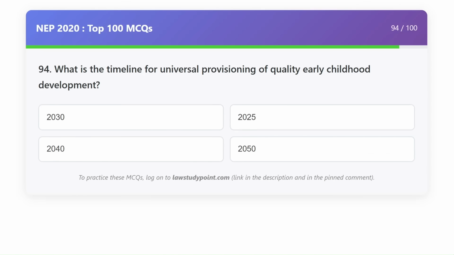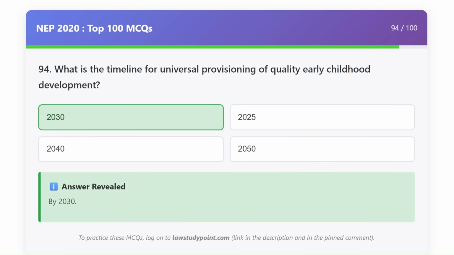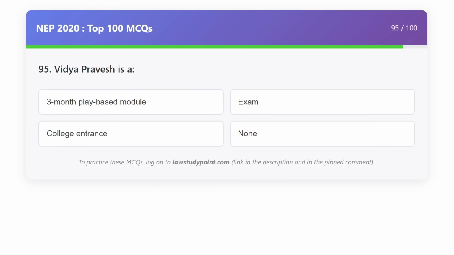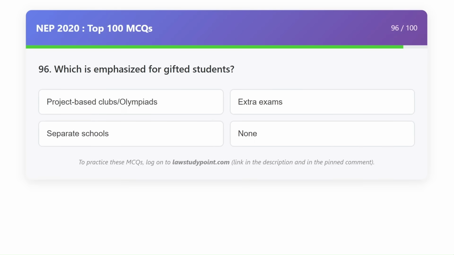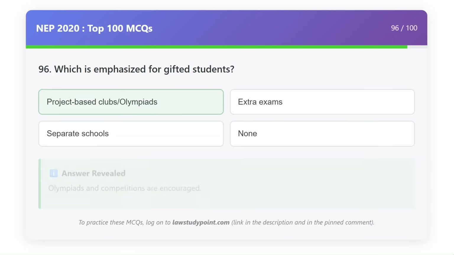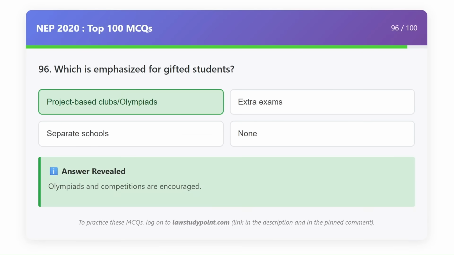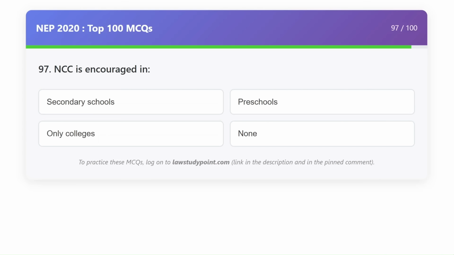What is the timeline for universal provisioning of quality early childhood development? 2030. Vidya Pravesh is a 3-month play-based module. Which is emphasized for gifted students, project-based clubs or Olympiads?